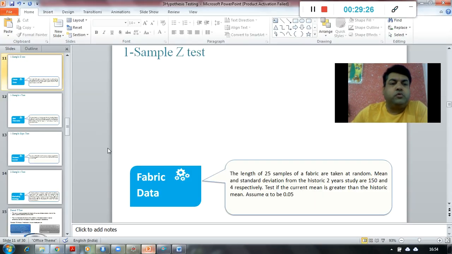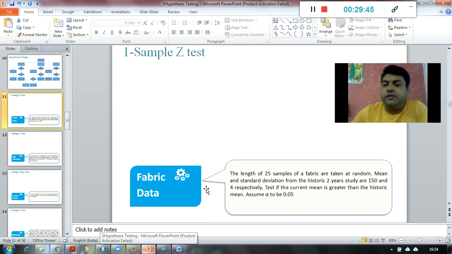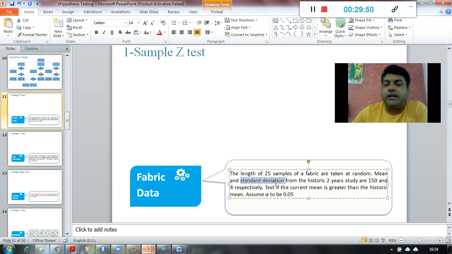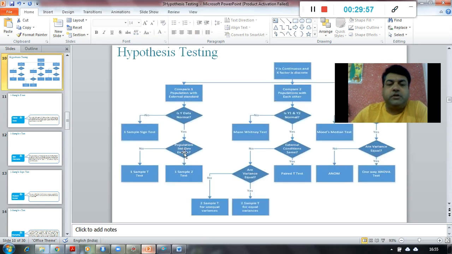So now if we go to the further test or further flow chart, one sample is our business problem. We have checked whether the data is normal or not, so data is normal, so we have to see whether the population standard deviation is known or not, right? So in our business problem, sigma is known to us, population standard deviation is given to us over here, standard deviation to be considered as 4, right, which means the standard deviation is known. So if the standard deviation is known, I'm going to perform a one sample z-test.